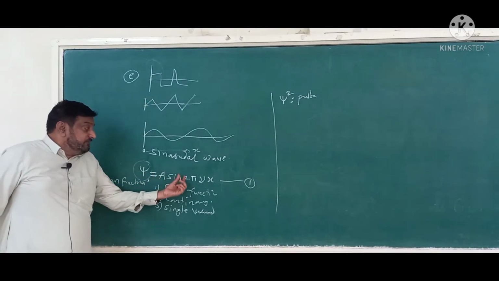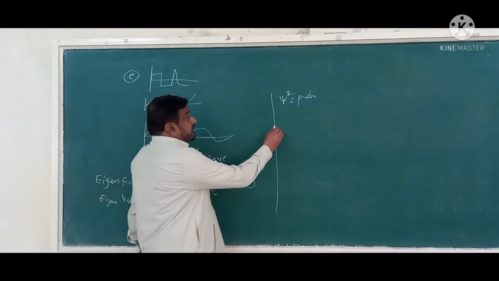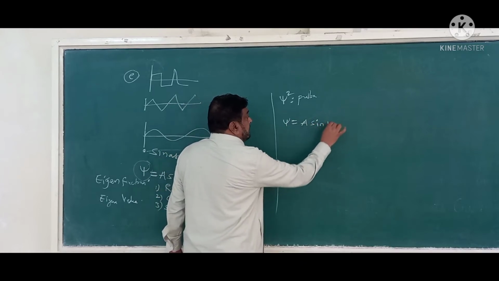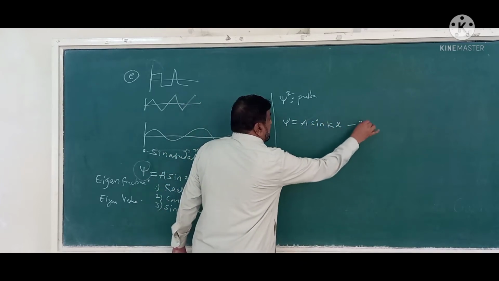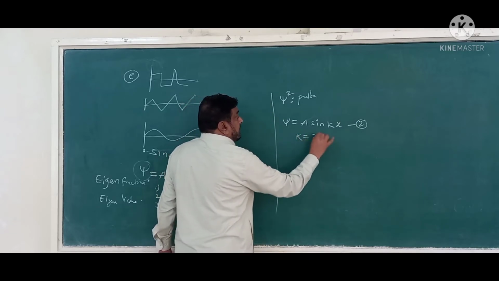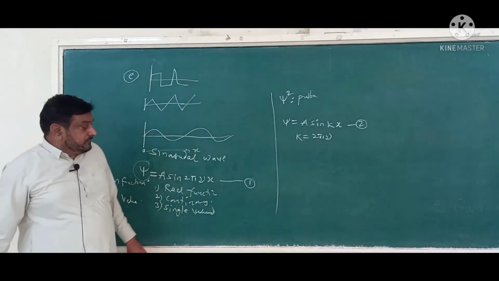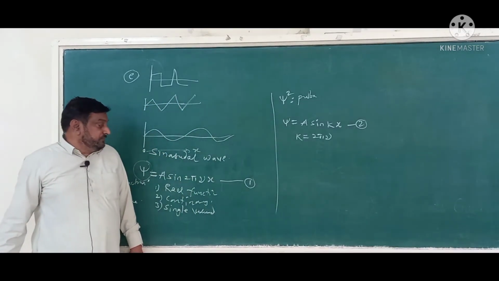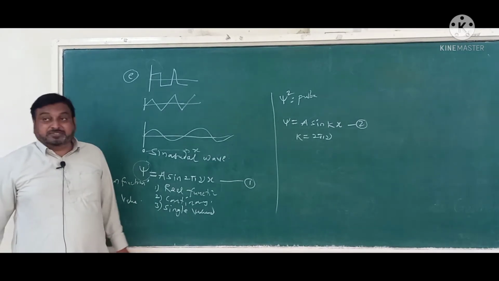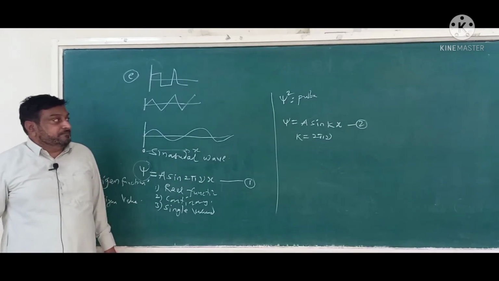Now we can simplify this equation. We can write psi equal to A sine kx, where in place of k we have 2 pi mu. So 2 pi mu equals k, and psi equals A sine kx. This is a simple equation.